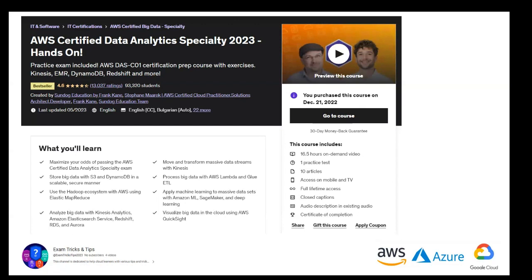Some of the topics are general, which you might have done during the associate or practitioner examination, so you can just brush through those. But anything that is very focused on data analytics, like data analytics tools, Redshift, Glue, Lake Formation, security around all the data analytics tools, I would recommend you go over again and again and make sure you understand them well.